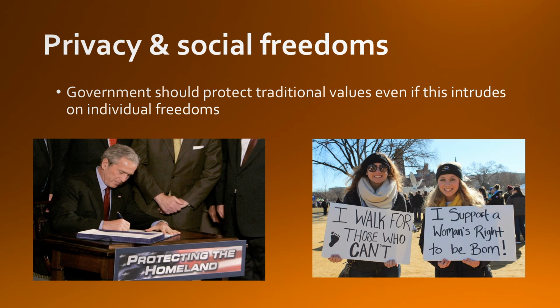Something like being pro-life is a conservative position that obviously restricts the freedom to obtain an abortion, but conservatives would typically support pro-life legislation, feeling that the traditional values are more important than that specific freedom. Same thing with things like the Patriot Act and wiretapping and surveillance. These are things that conservatives most often support, even though obviously it is counteracting certain freedoms that individuals possess. But this is seen to strengthen security and protect traditional values.